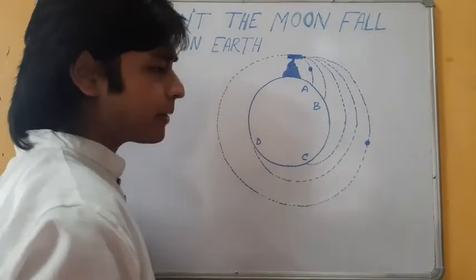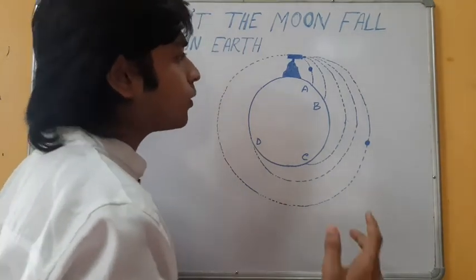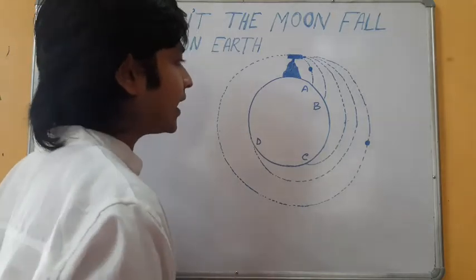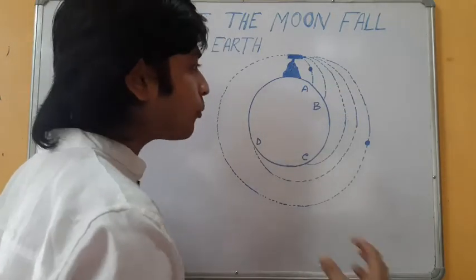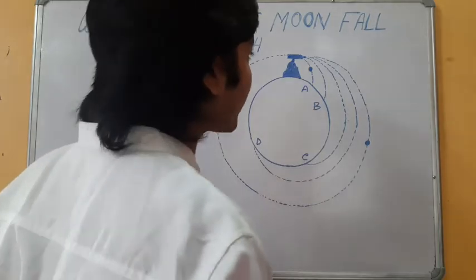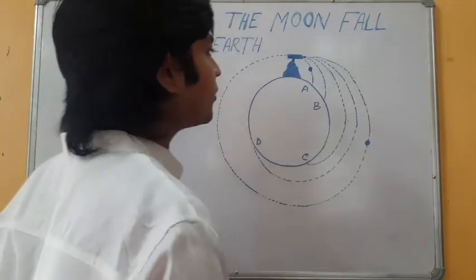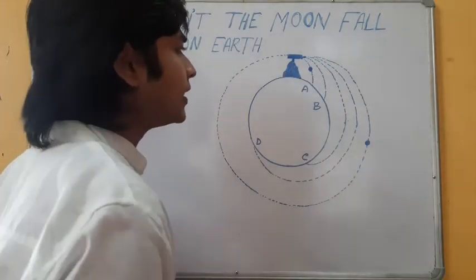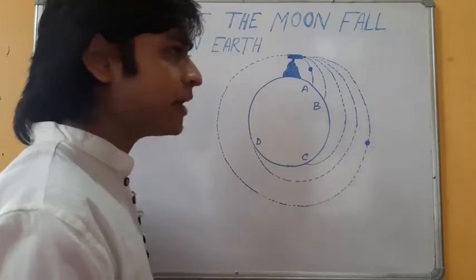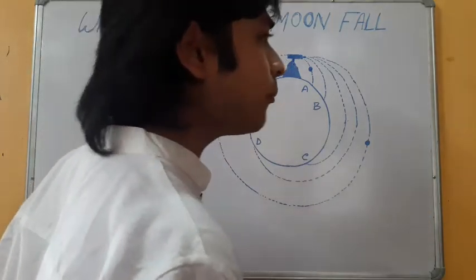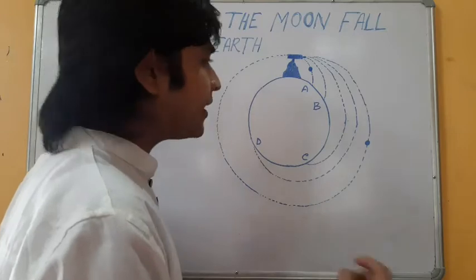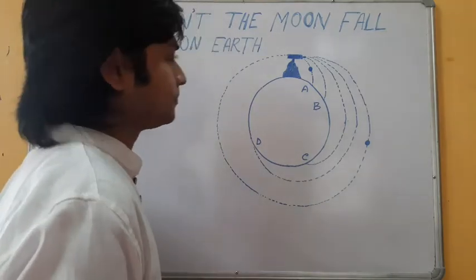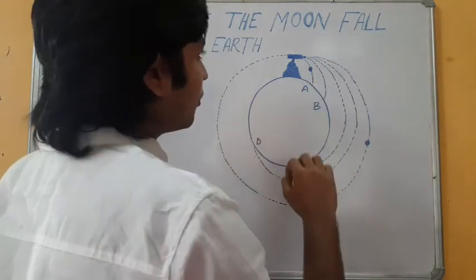Because we have seen in the previous experiment that there are two factors, one is Earth's gravity and another is air resistance, which are opposing the motion of the ball. But about 10,000 kilometers high from the surface of the Earth, the Earth's atmosphere is very negligible, so it can't oppose the ball's motion. So here gravity is the only influence on the ball. Okay. So what did Newton do?